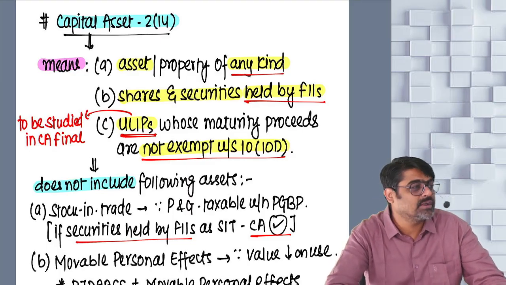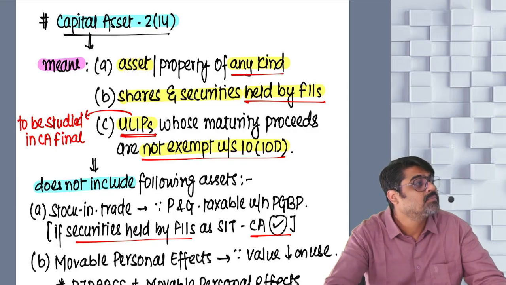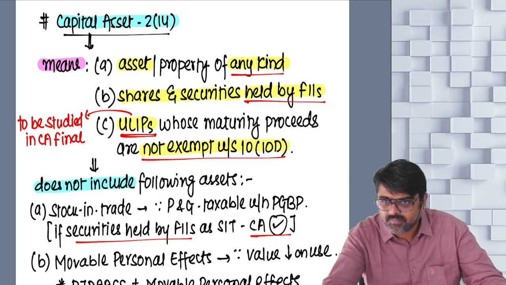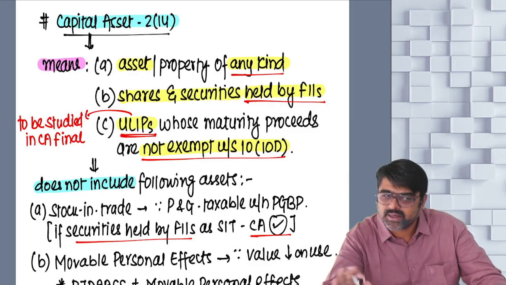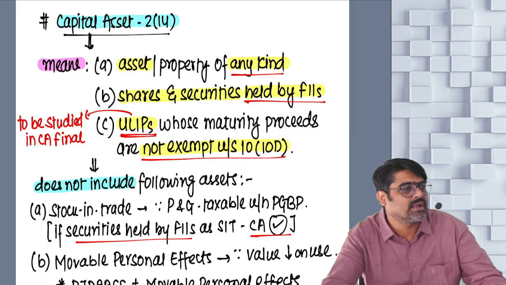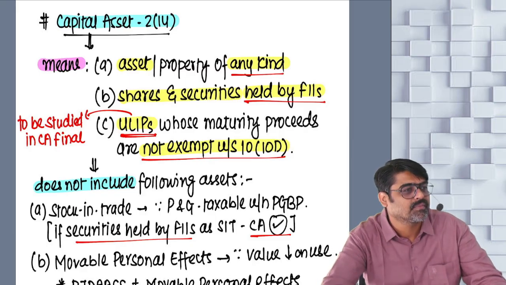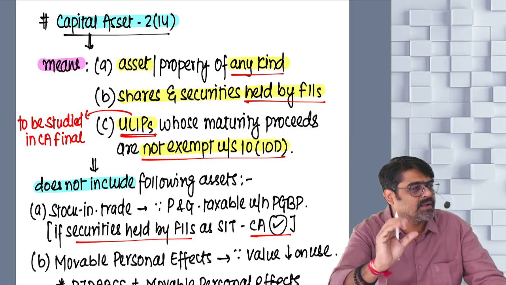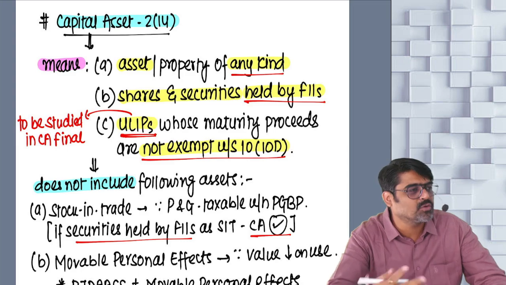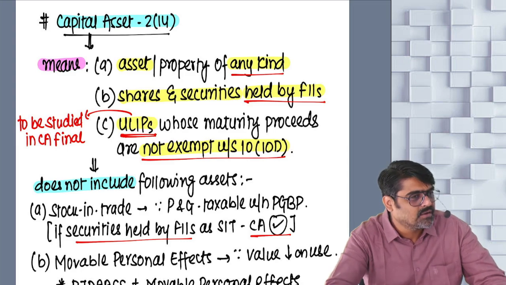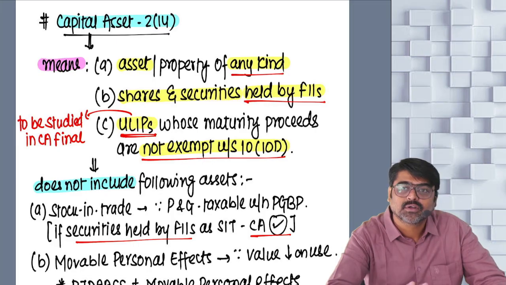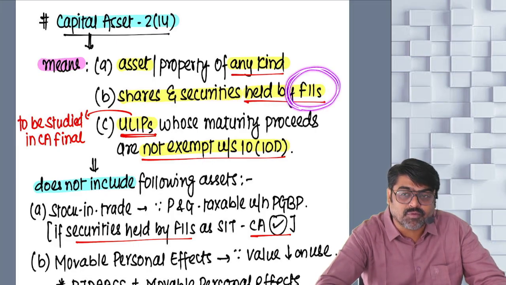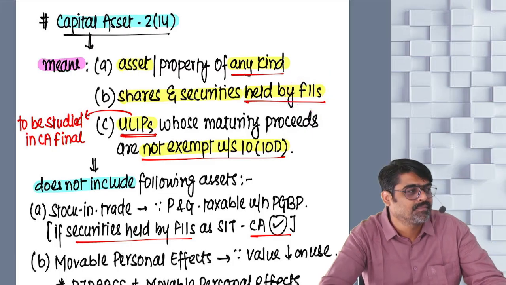And now since it is their PGBP income, it will be taxable at what rate? Normal rates, because there is no specific rate on business income. I have already taught you salary head, house property head, PGBP head. Yes or no? Under any of the heads, did I tell you that your salary will be taxable at a specific rate? Your house property will be taxable at a specific rate? Your PGBP income will be taxable at a specific rate? There is no specific rate. So these incomes are taxable at what rates? Normal rates.